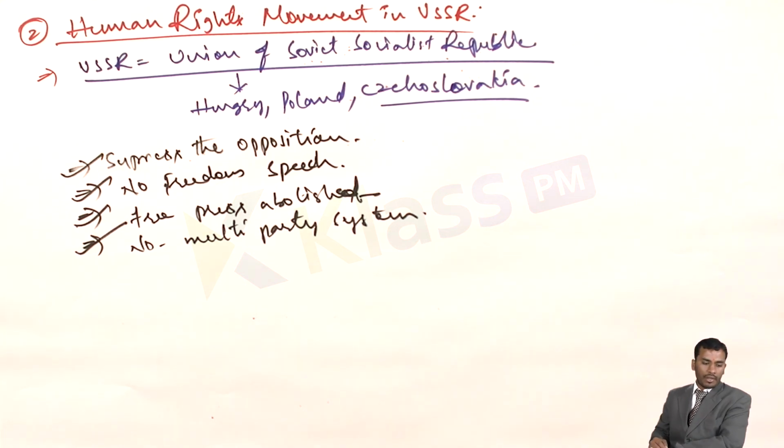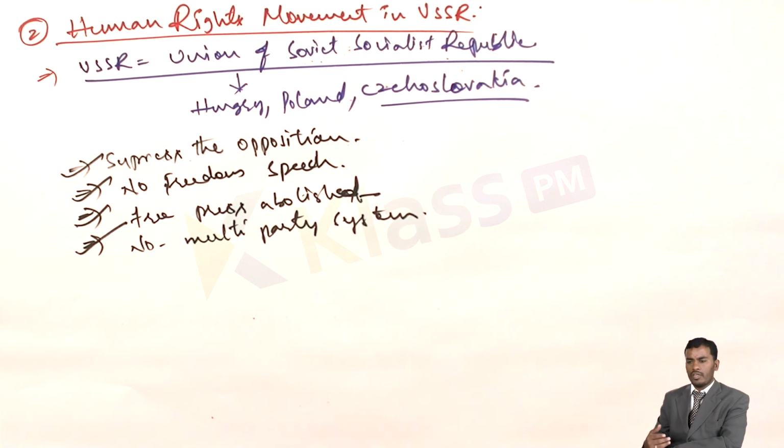At that particular time period, here we have a person called Alexander Solzhenitsyn, the famous writer, and Andrei Sakharov, the nuclear scientist, very important leaders of this movement. That means they undertook the movement. As one is a famous writer and the other a nuclear scientist, these two people were the leaders, and they played a prominent and important role in the human rights movements across the USSR in different parts.